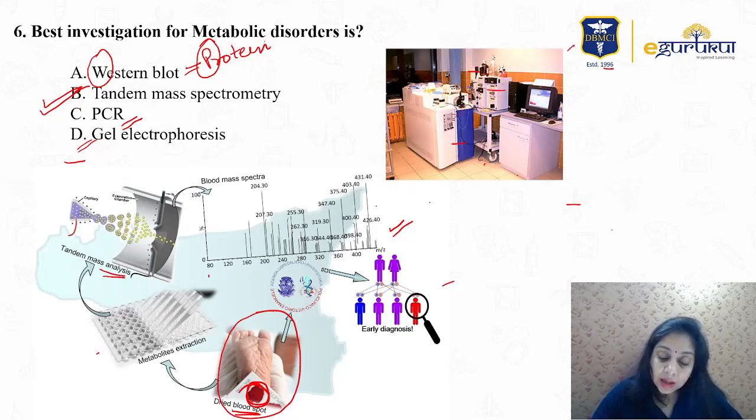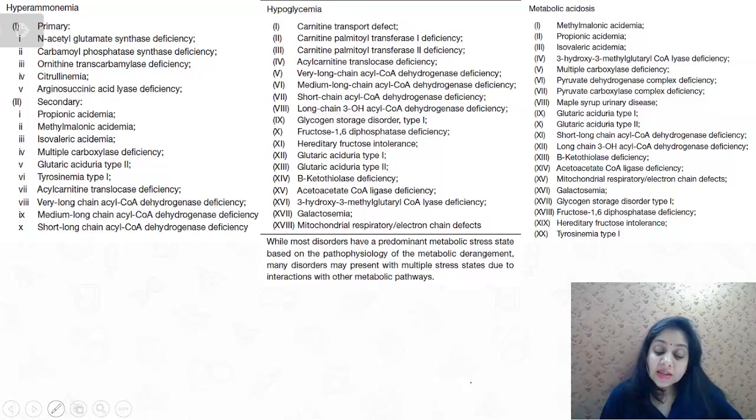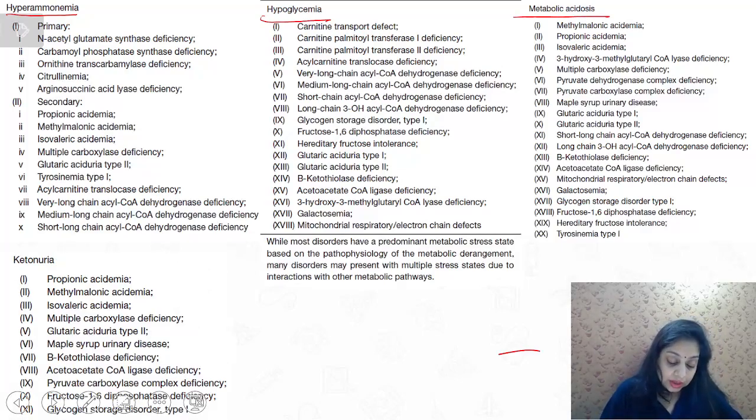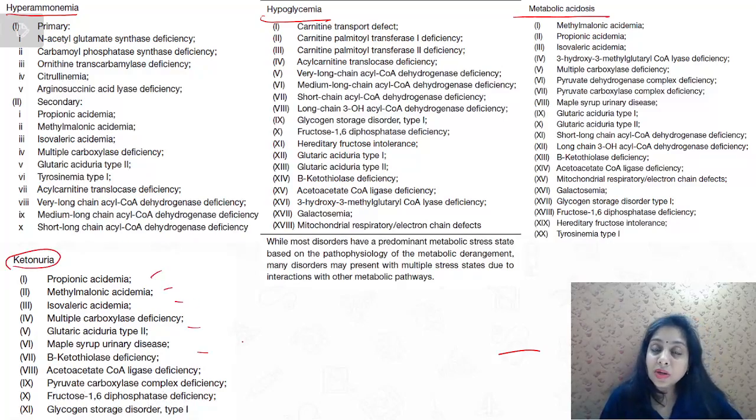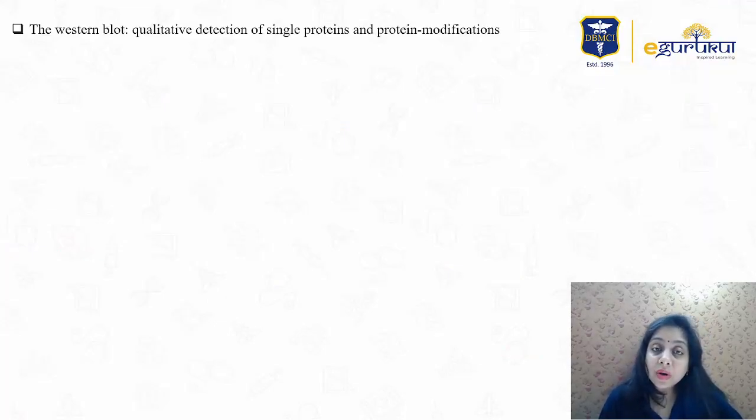All the results come up on the screen, right? All these solutions are used. These are various metabolic disorders based upon their category: hyperammonemia, hyperglycemia, metabolic acidosis, ketonuria. These are names of the metabolic disorders which fall in these categories. So they are a bunch. Western blot is not the correct choice for this question, but still I wanted to give you a few important points.